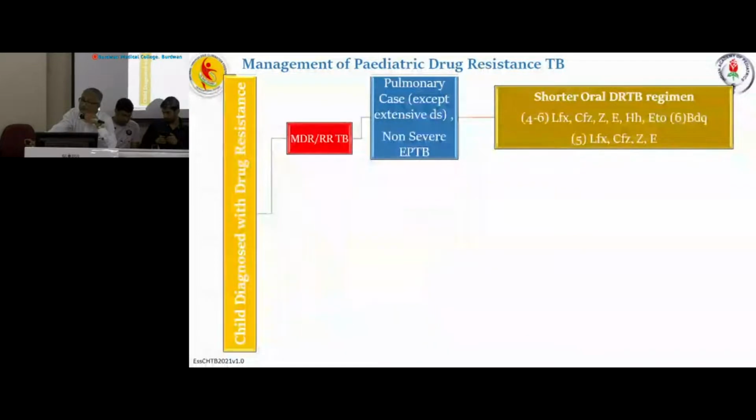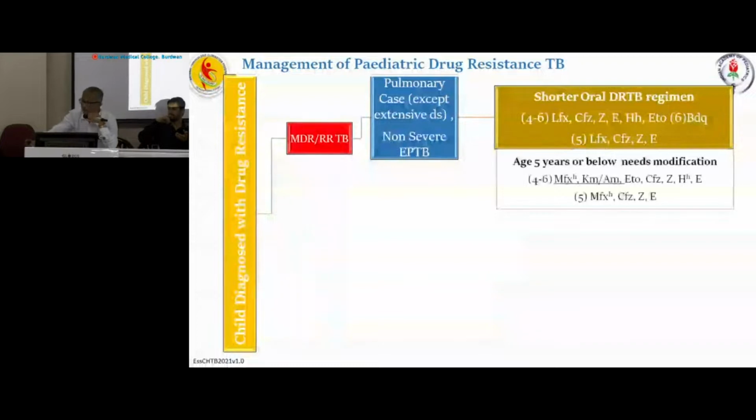There is an intensive phase and a consolidation phase. The intensive phase, which will be for 4 to 6 months, contains levofloxacin, clofazimine, pyrazinamide, ethambutol, high dose INH, ethionamide and bedaquiline. And for the next 5 months, we will delete the last three drugs, and continue levofloxacin, clofazimine, pyrazinamide and ethambutol.